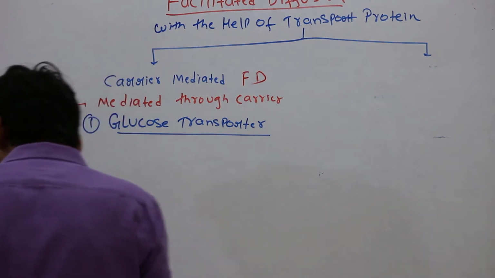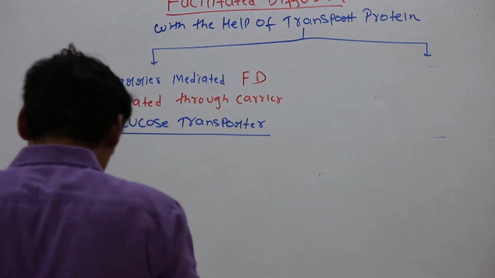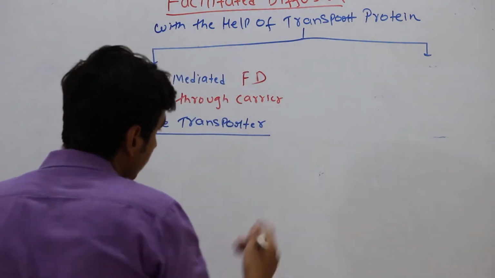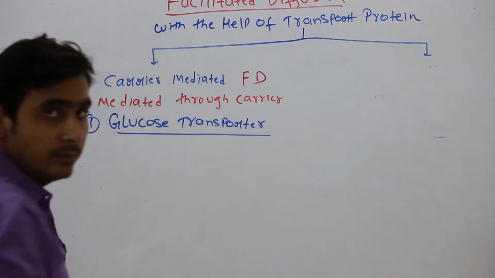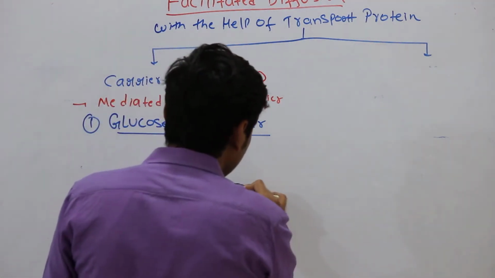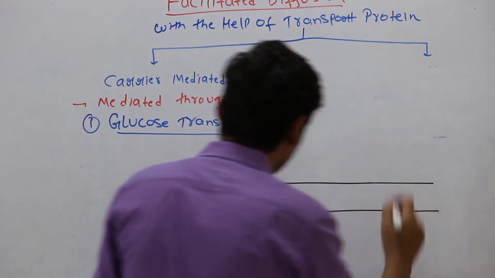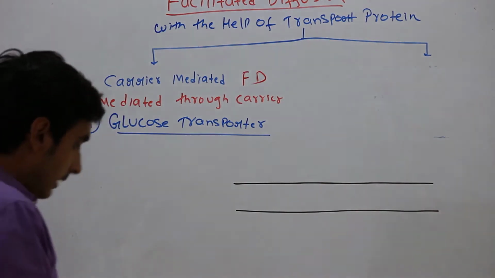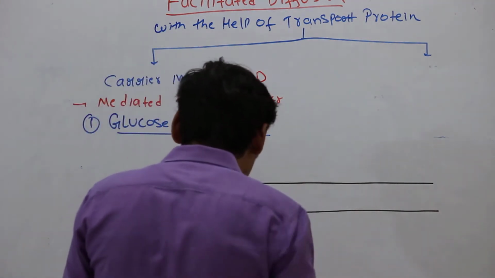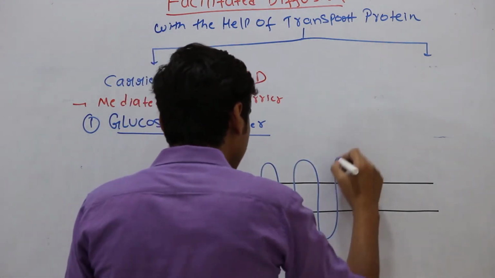This glucose transporter is a transmembrane protein. As I have discussed, all the carriers are transmembrane proteins. So this glucose transporter is a multi-pass transmembrane protein. It is going to span the membrane 12 times.